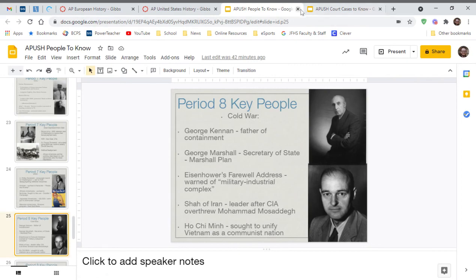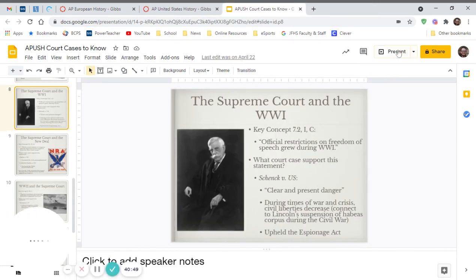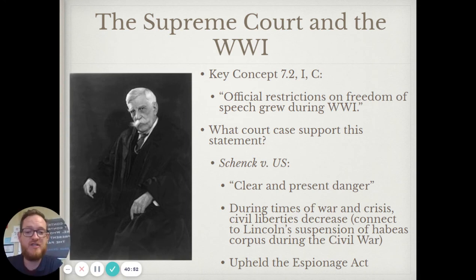So jumping lastly over here to the court cases that we're going to mention. I talked about Schenck versus the United States here, and why is this Supreme Court case so important? Well, in this, the Supreme Court sets the precedent of the clear and present danger test. So basically what this says is that your First Amendment rights, your freedom of speech, can be limited at certain times if it does pose a clear and present danger. And the famous example that they give is you can't shout fire in a crowded theater because that can lead to harm to people, and so they can restrict your First Amendment freedom of speech in that.